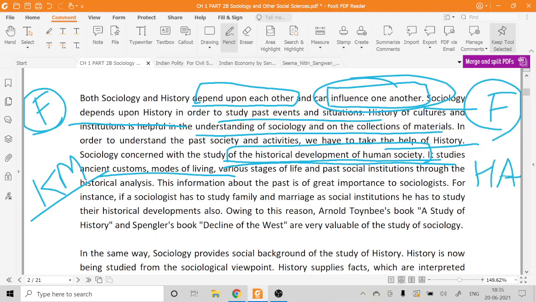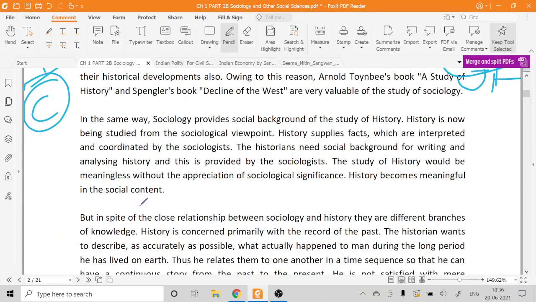The pattern of family is what? Joint family system, for example. Now these are different modes of living, but this is not the same when we are talking about the present capitalistic society. It has changed. But sociology is doing this sociological analysis again with the help of history. So I hope you have understood the close relation between history and society.